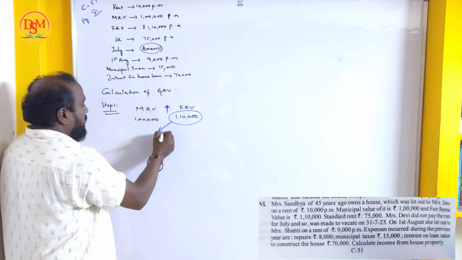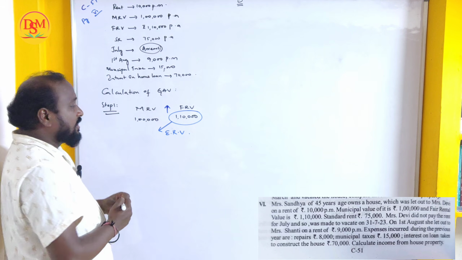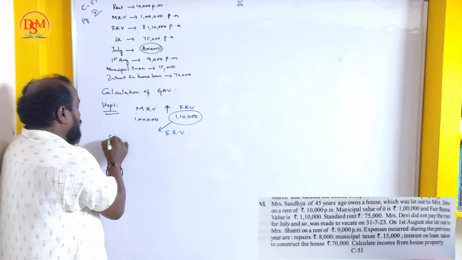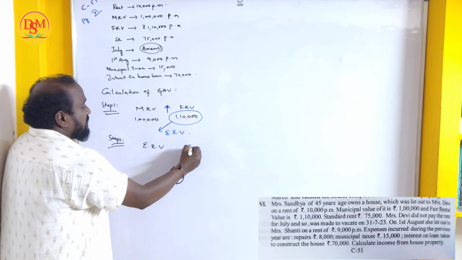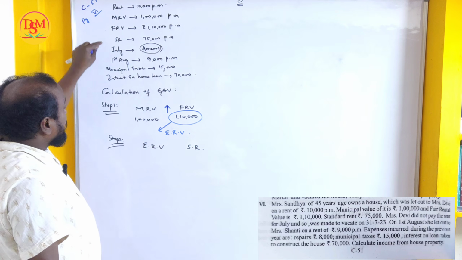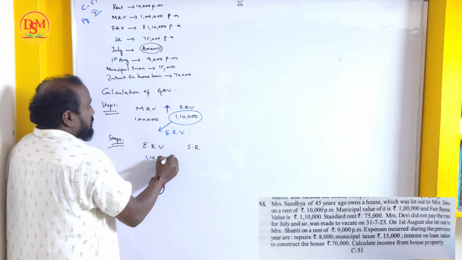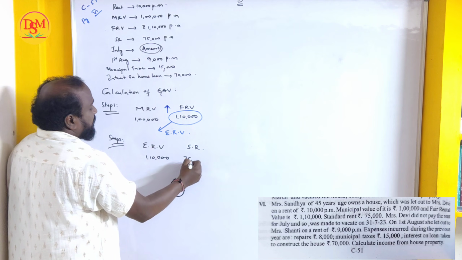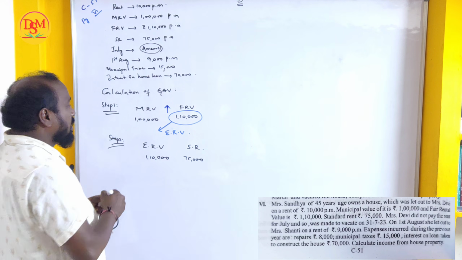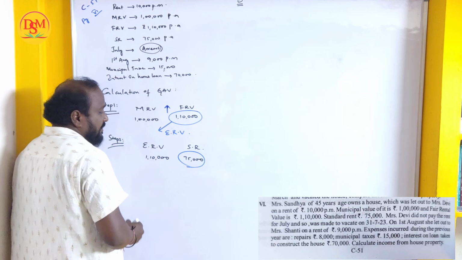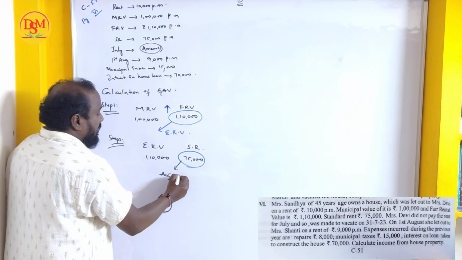So now it will be ERV, expected rental value. Next, step number 2, what we have to do is compare expected rental value and standard rent. In this question, standard rent is 75,000 and expected rental value is 1,10,000. So take the least of these, whichever of the two is lower. The lower one is standard rent 75,000. Now this will be the adjusted ERV.